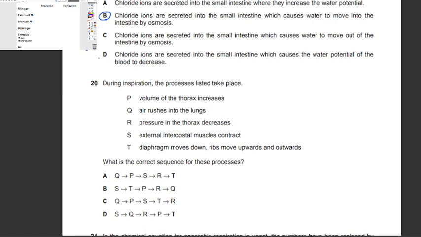So first of all, the inhalation, when we inhale or inspire, it's the same thing. First of all, the rib cage expands and the external intercostal muscles contract. Internal intercostal muscles relax, they are antagonistic.